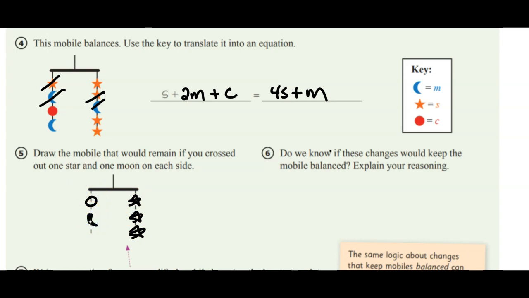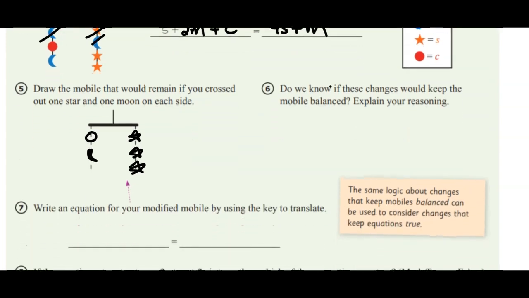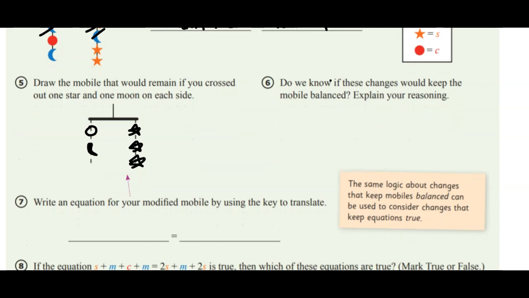Do we know if these changes would keep the mobile balanced? Yeah, they would. We're taking off an equal amount on each side, 1 moon and 1 star there. And then lastly, it says write an equation for this modification. So we can say a circle plus a moon equals 3 stars.